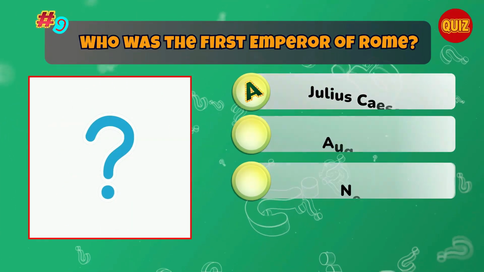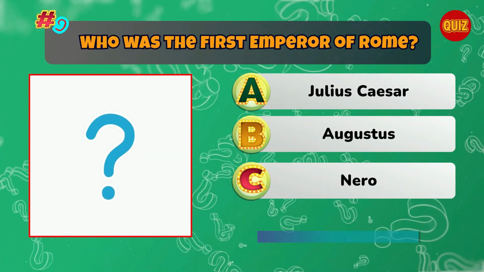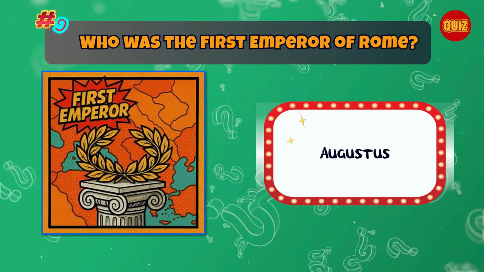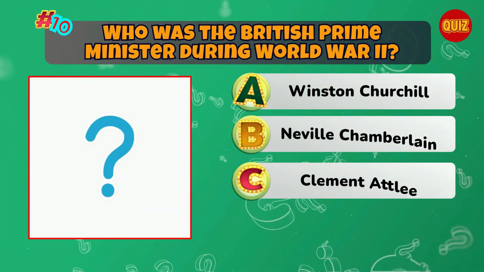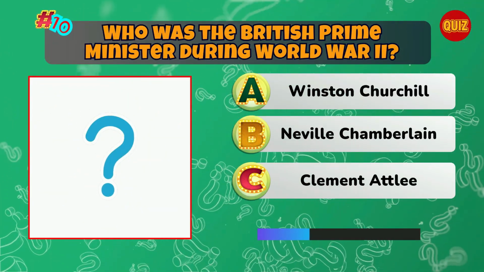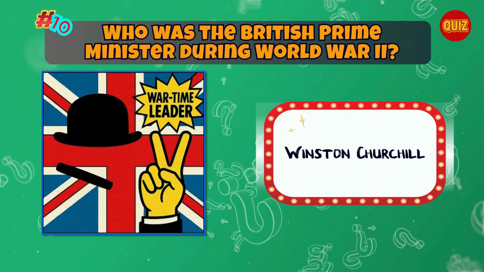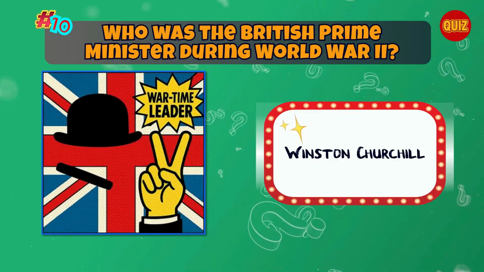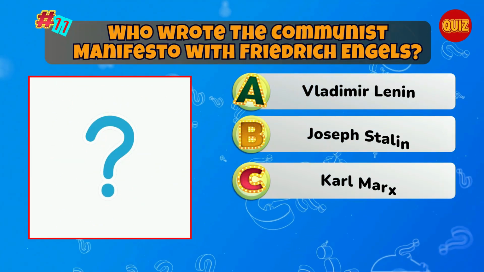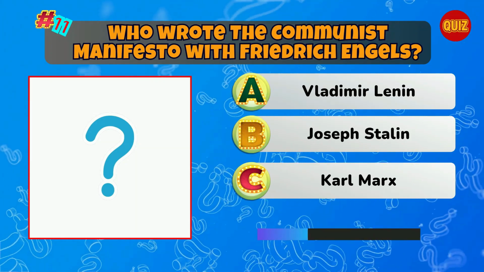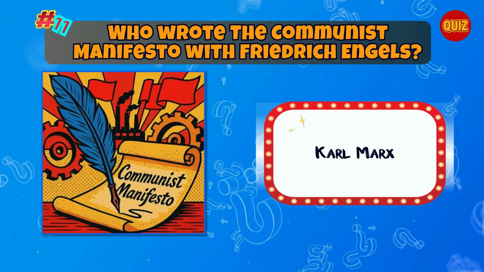Who was the first emperor of Rome? Correct. Augustus. Who was the British Prime Minister during World War II? Correct. Winston Churchill. Who wrote the Communist Manifesto with Friedrich Engels? Correct. Karl Marx.